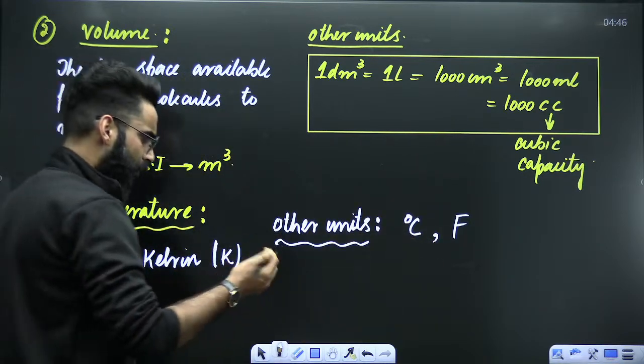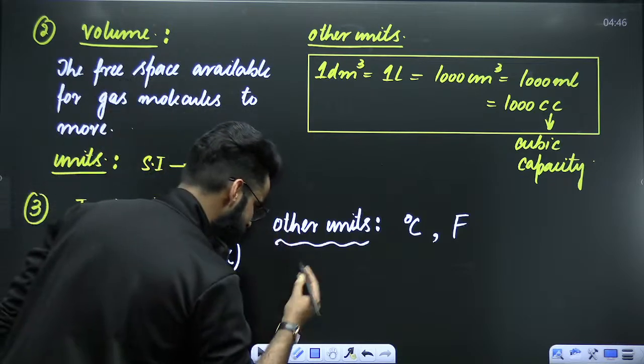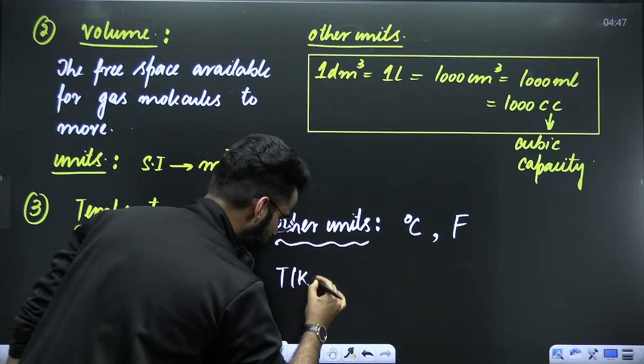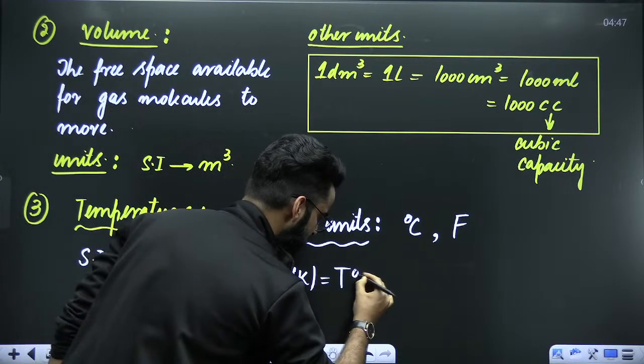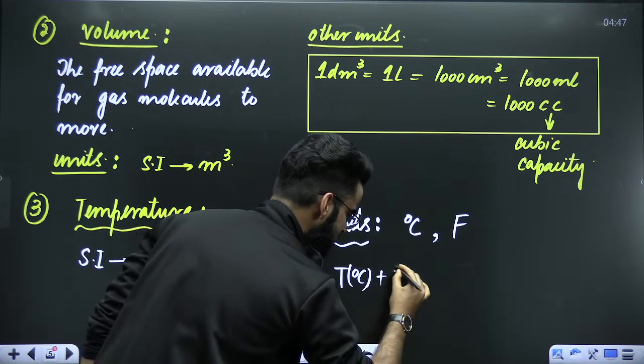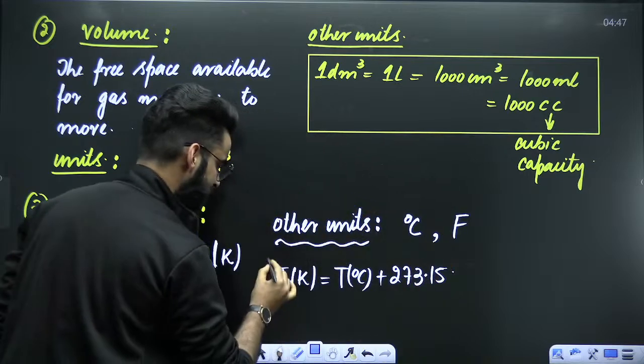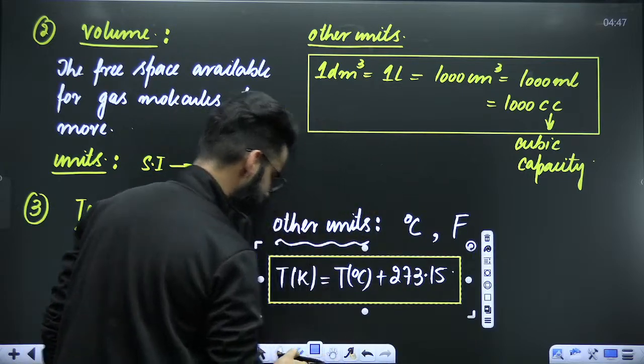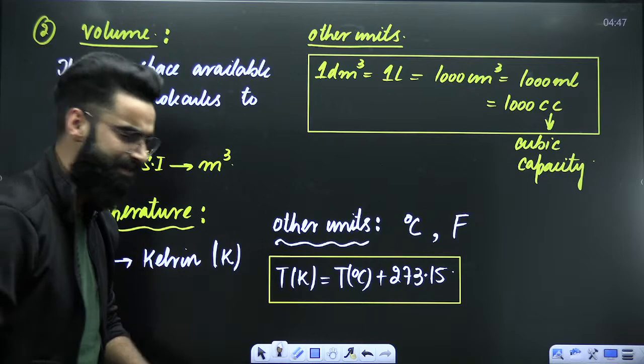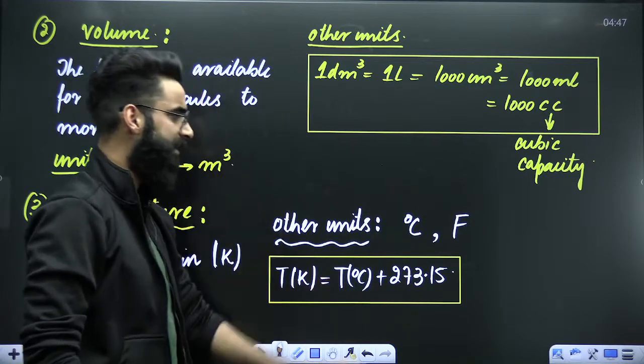So let me tell you one important result over here. What is that? Temperature in Kelvin is always equal to temperature in degree centigrade plus 273.15. This is one of the results which relates temperature in Kelvin with temperature in degree centigrade.